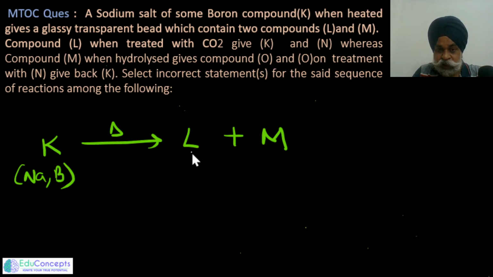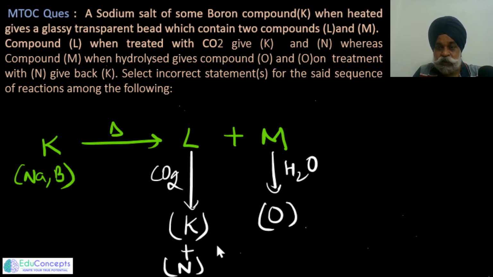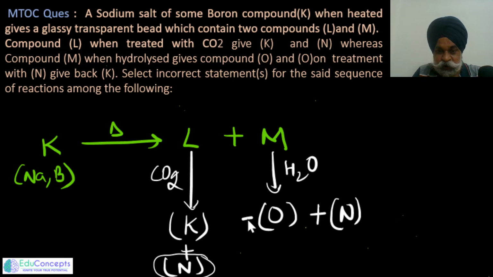And then this L is being treated with carbon dioxide. Okay, fair enough. The compound L, when treated with carbon dioxide, gave K and N. Whereas compound M, when hydrolyzed, gives O. Fair enough. And O is treated with N to give you back the K. Okay, so it is quite confusing and interesting.